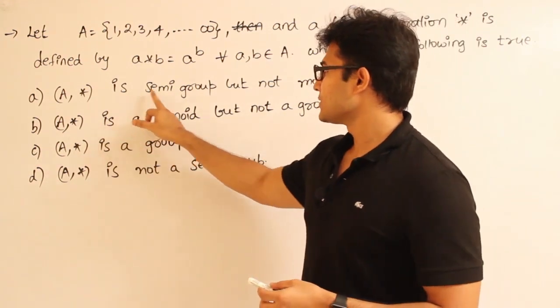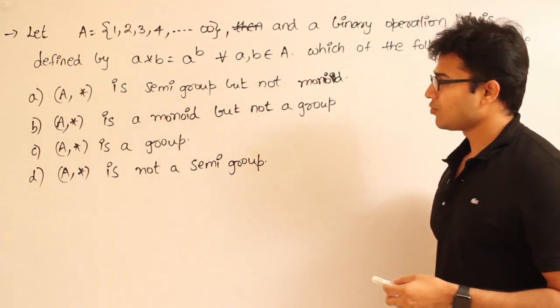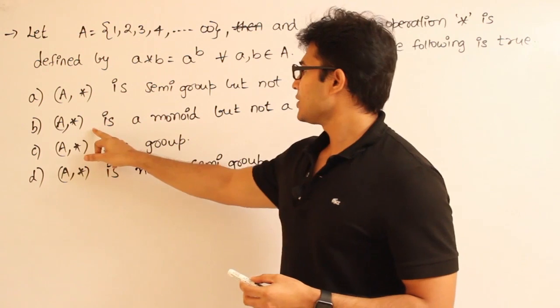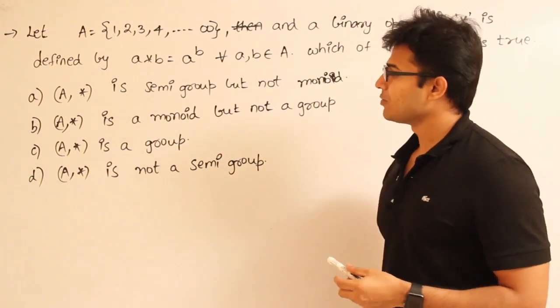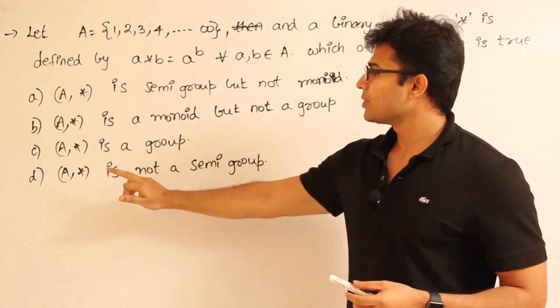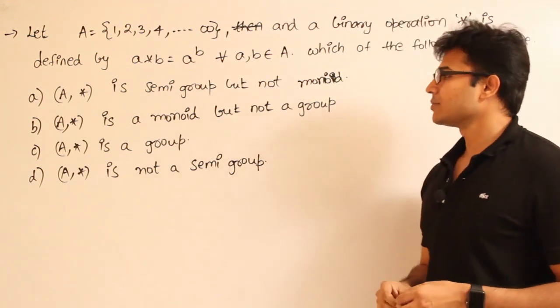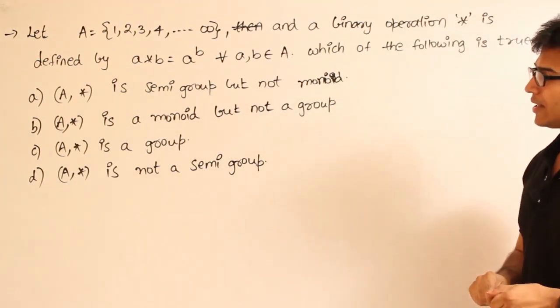They have given four options. A star B is a semi-group but not a monoid. (A, star) is a monoid but not a group. (A, star) is a group. (A, star) is not a semi-group. So these four are given.